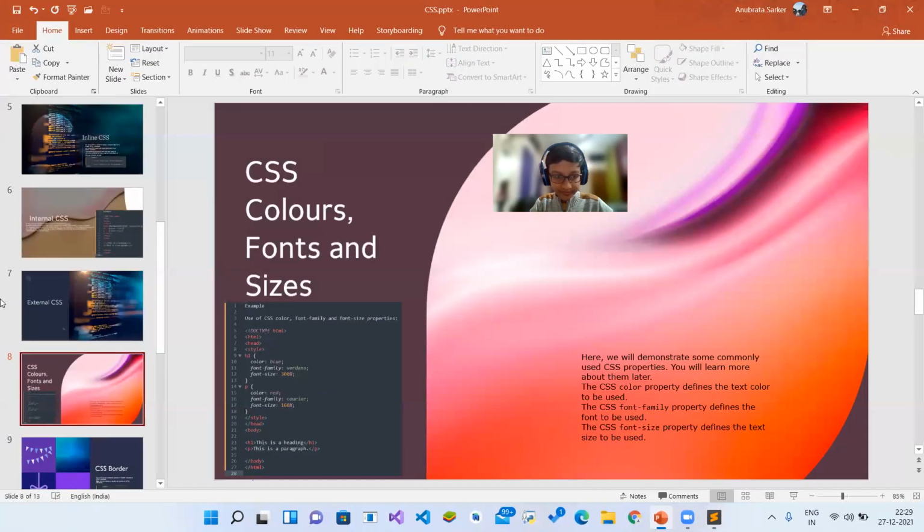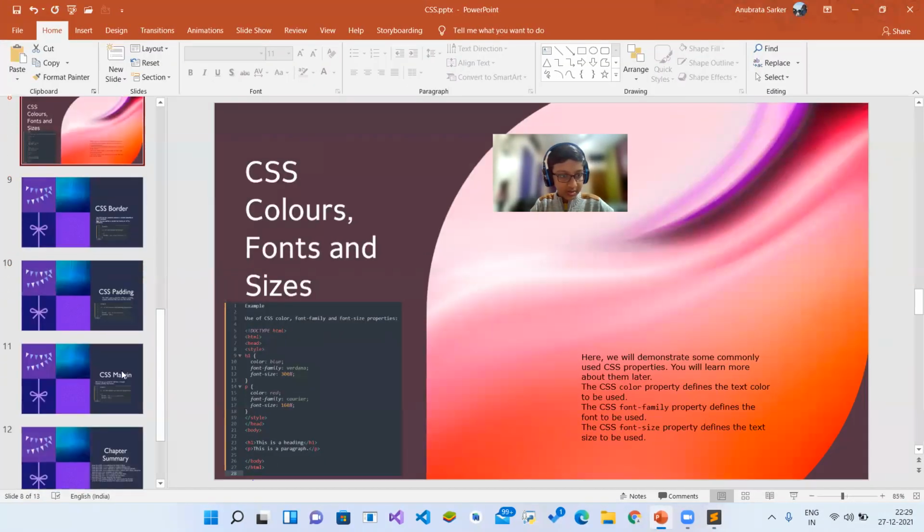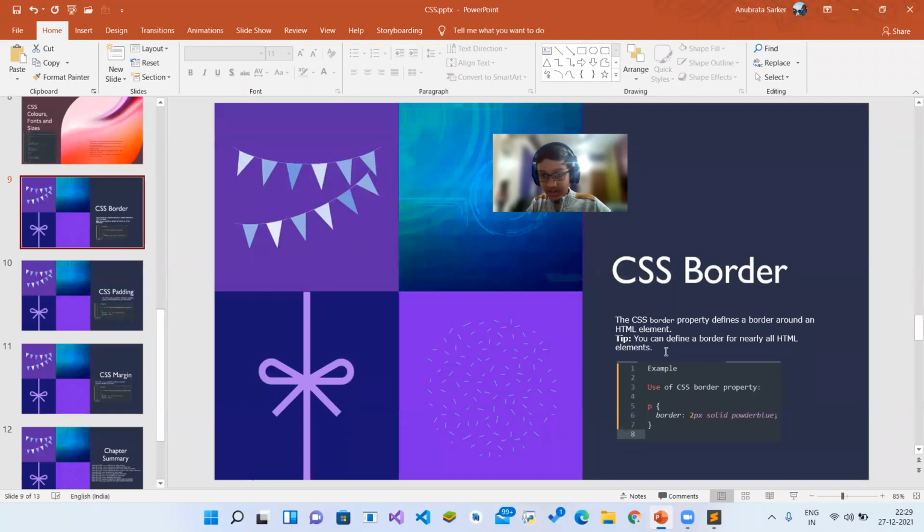Let's go to the border. So this is the CSS border. I think you all know what a border is. The CSS border property defines a border around an HTML element. You can define a border for nearly all HTML elements.